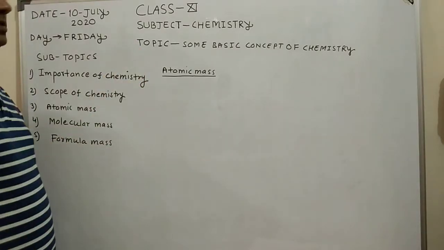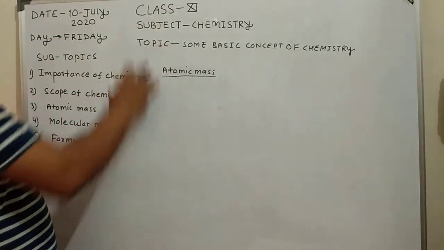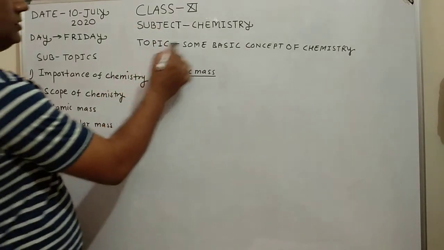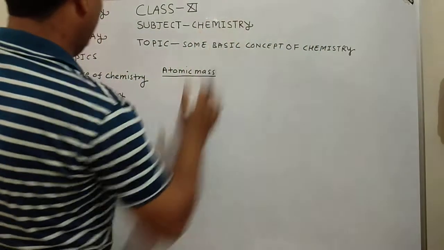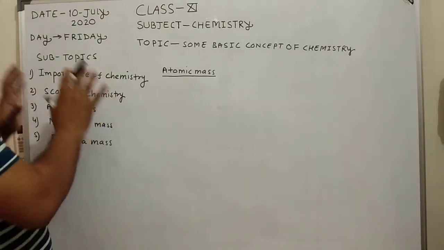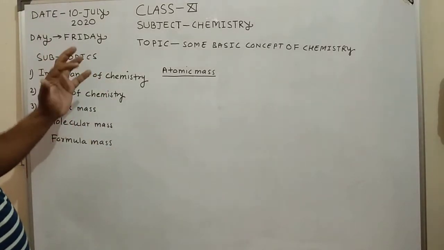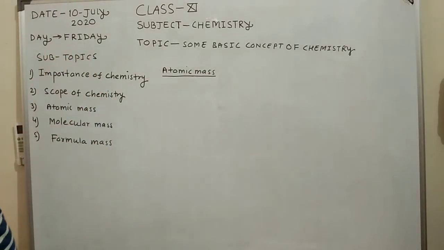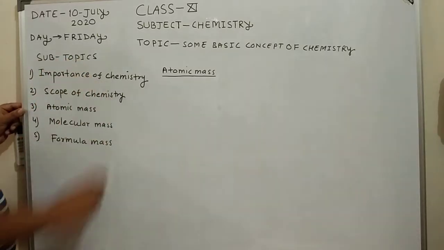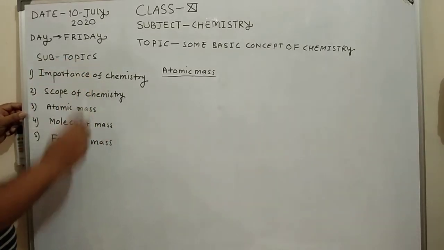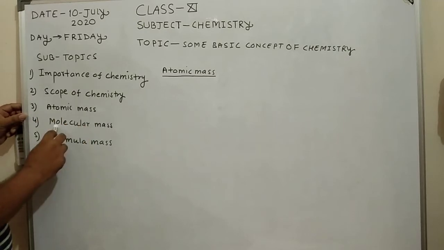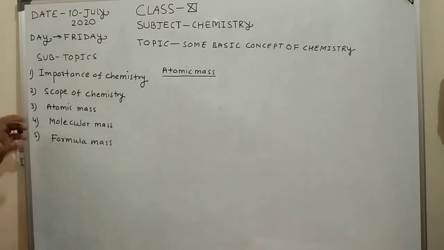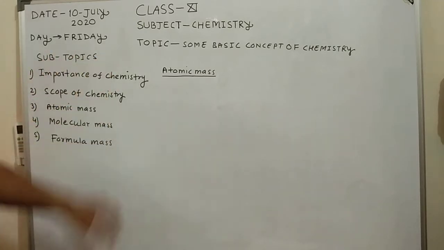Today I am going to discuss chemistry of 11th class. The topic is some basic concepts of chemistry. I am going to discuss according to the revised syllabus by the CBSE, and the subtopics are importance of chemistry, scope of chemistry, atomic mass, molecular mass and formula mass. So first of all, what is the importance of chemistry?